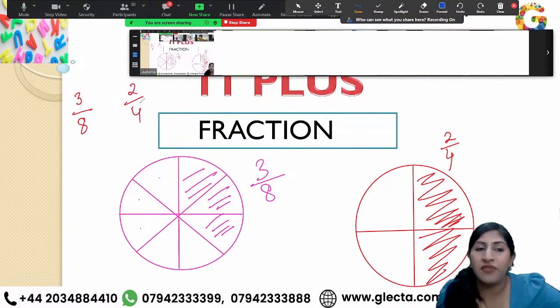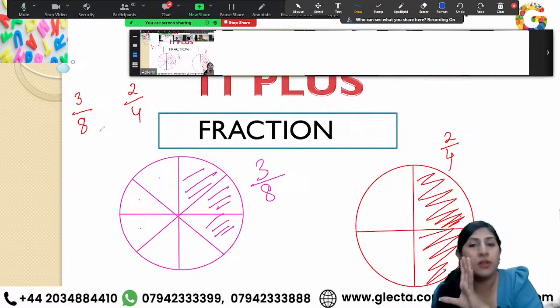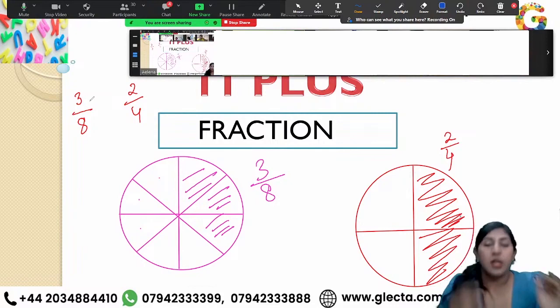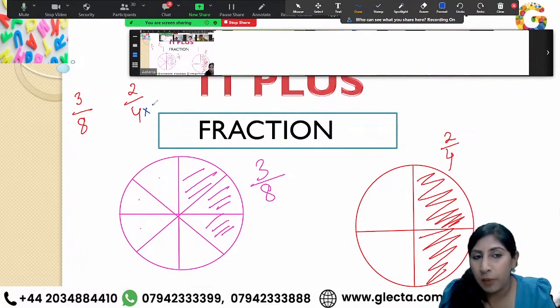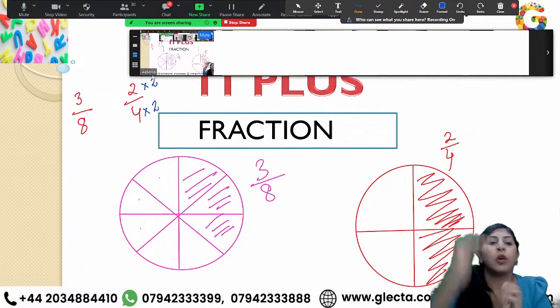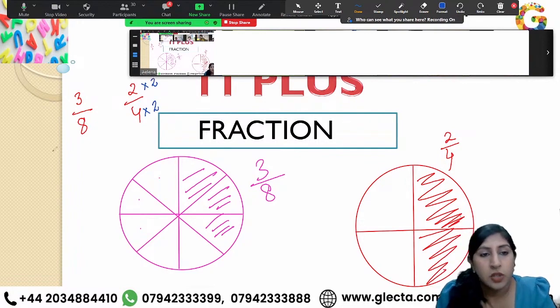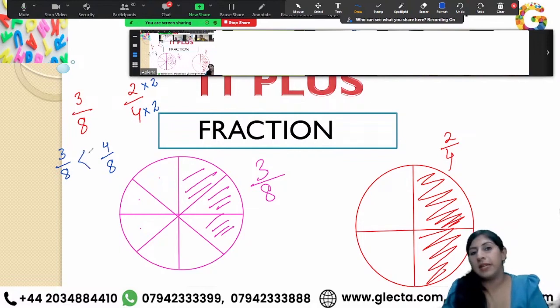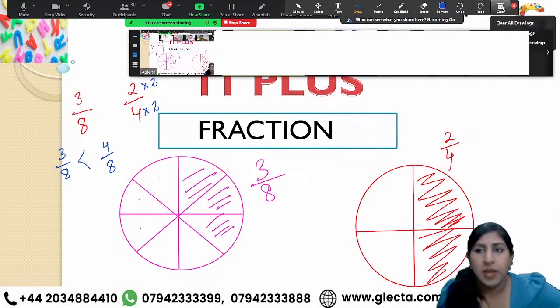One way of comparing fractions is to make the denominator the same. That's what teachers usually teach in school, so I'll teach you the standard method as well. I can convert this denominator into 8 by multiplying both the top and bottom by 2, right? So over here I have the fraction 3/8, and over here I'll get 4/8. Clearly I'm again getting more fraction of pizza, right?